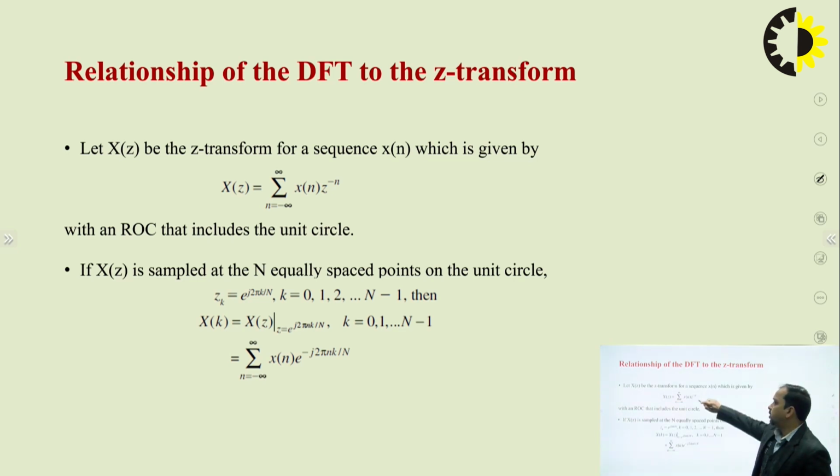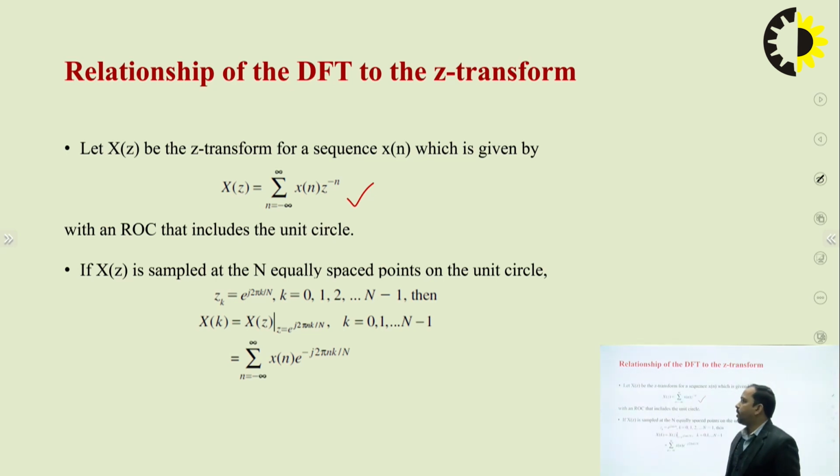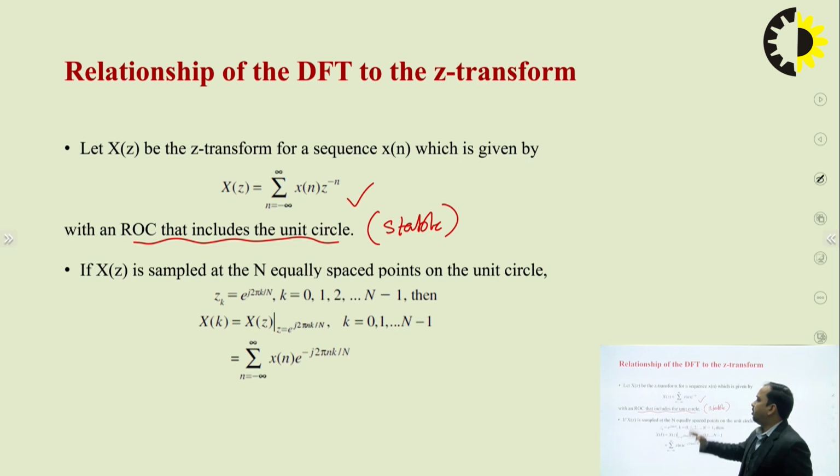We are already aware that X(z) is nothing but summation n equals minus infinity to infinity x[n] z raised to power minus n, where I'm saying the ROC includes the unit circle. We are already aware that this indicates that our sequence x[n] is stable, or its Z transform exists only when x[n] is stable. So we are putting the condition that the ROC includes the unit circle.